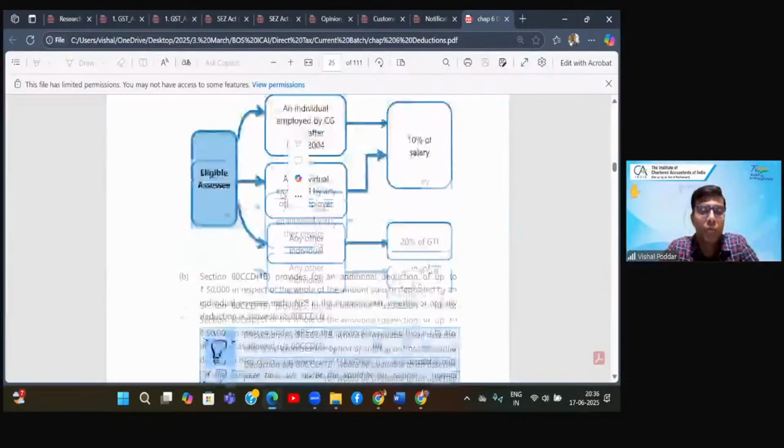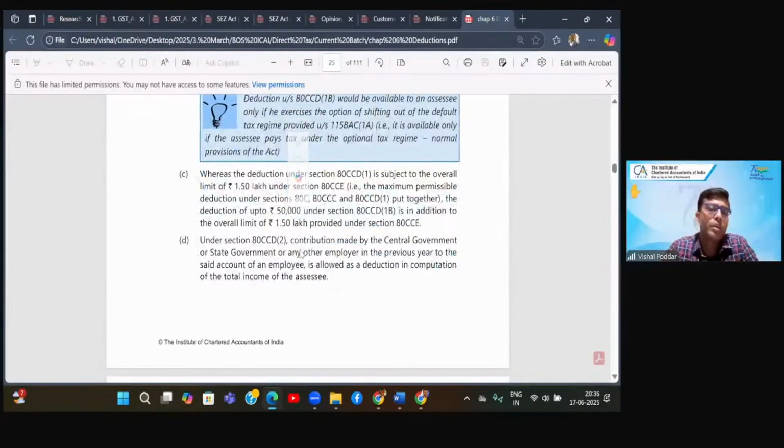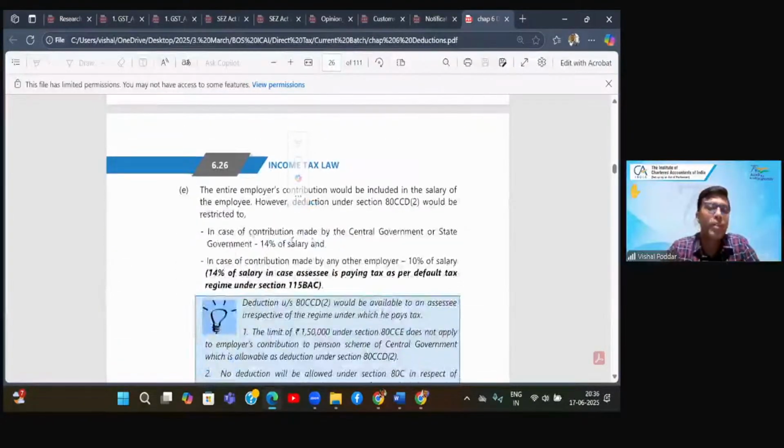But when you come to employer's contribution deduction, there is no monetary limit. There is only one limit, which is of percentage, which we saw, which is 14 and 10. And in case of new scheme, it is total 14. So this is how you get deduction under 80CCD, right?